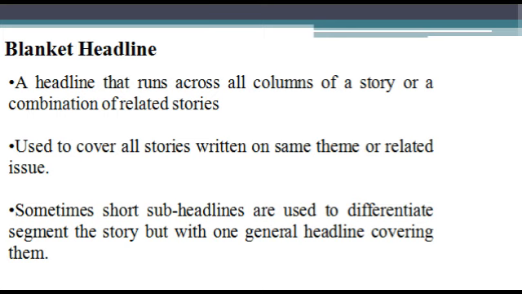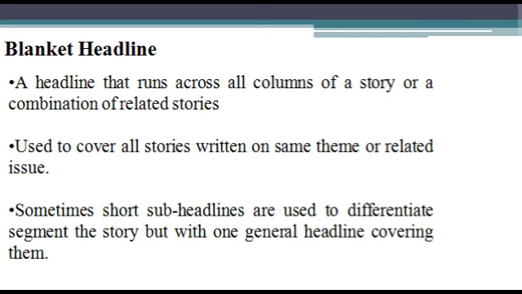Blanket headline. The blanket headline runs across all columns of a story or a combination of related stories. It is used to cover all stories that talk about the same theme or issue or related issues. Instead of having different headlines, you use the blanket headline to cover all of them.